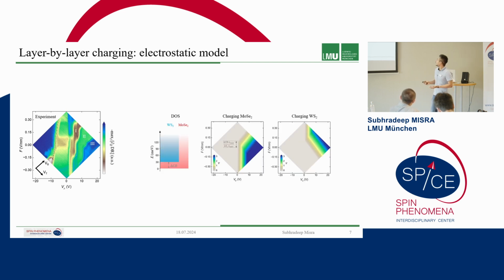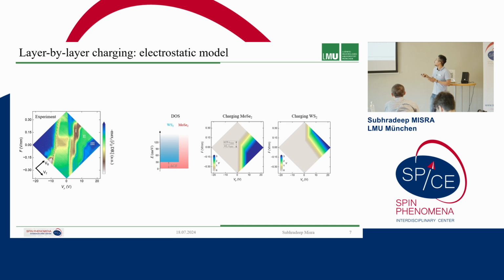So let's say we consider density of states where the density of states of moly diselenide is higher because they are situated at a strongly confined superlattice potential in the moiré lattice, and then at this 30 milli-electron volt offset we have the density of states of the tungsten as well, and then we take into account the geometric capacitance and the quantum capacitance of the system in order to find out what will be the final electron density in the molybdenum diselenide layer.